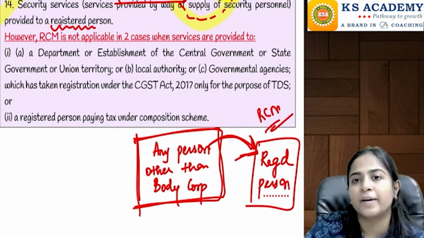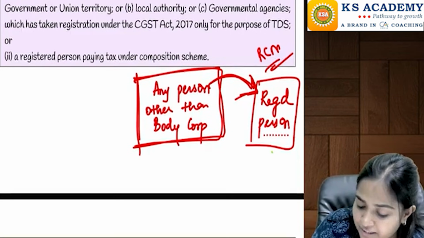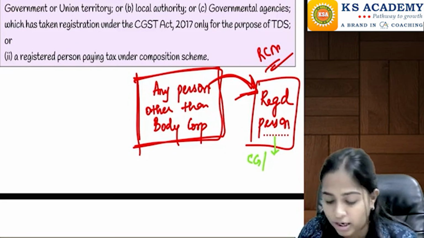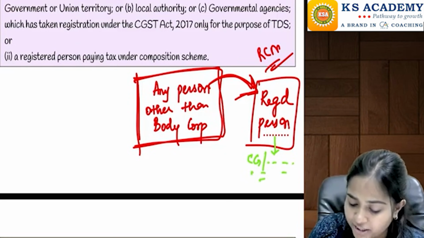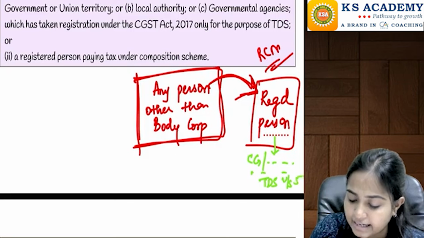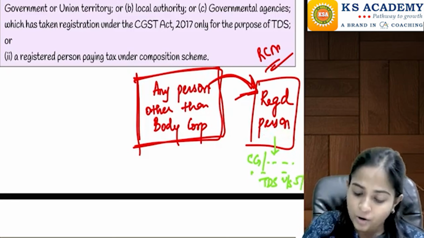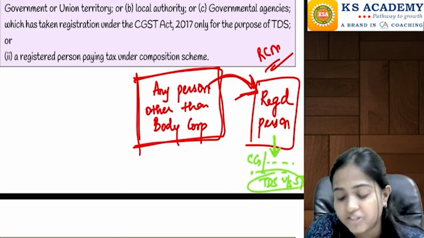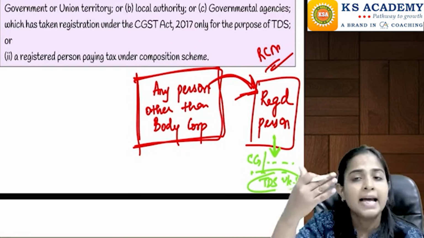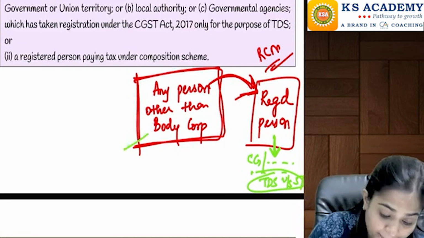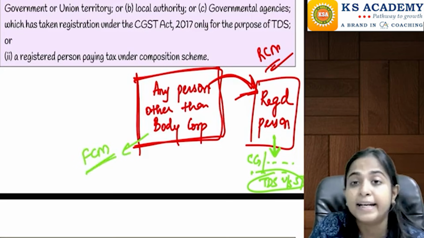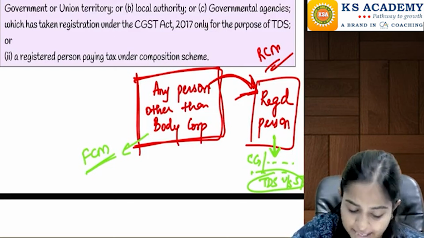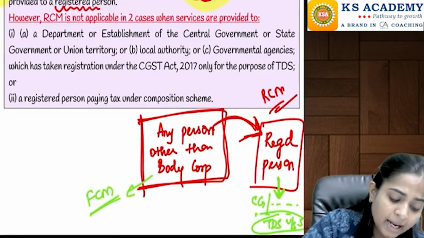But reverse charge mechanism will not be applicable if this registered person is a government department, government agency, local authority, etc., who has just registered for the purpose of TDS under section number 51. See, government etc. is also a registered person now, but if they have taken the registration only for the purpose of TDS, then in that case reverse charge mechanism is not applicable. Then even if this person is an individual watchman, this person will be liable to pay the GST on the same. Then in that case forward charge mechanism will be applicable.